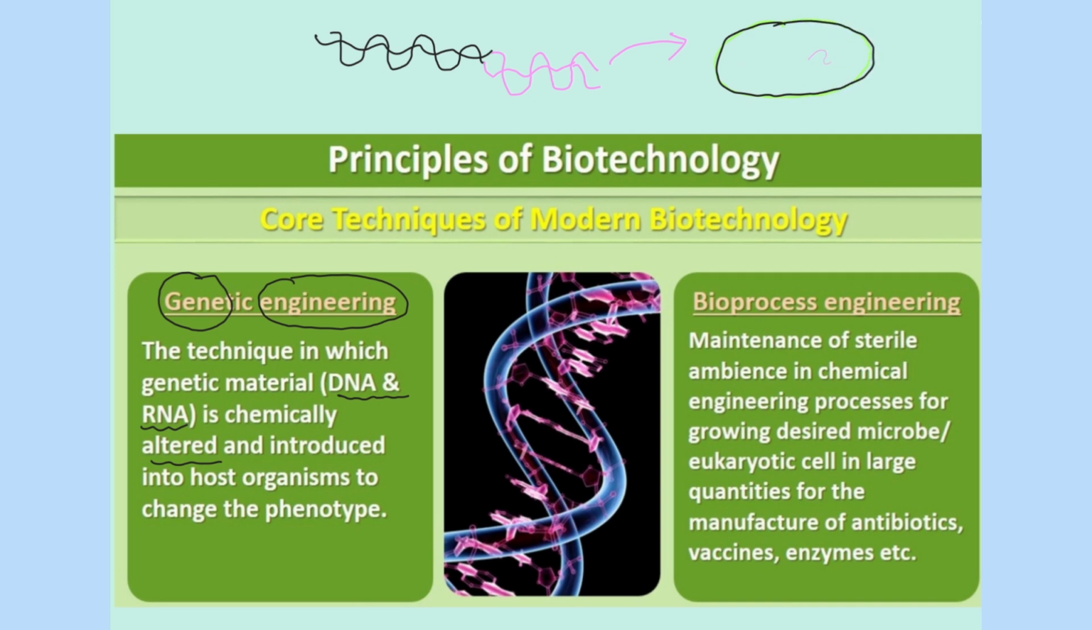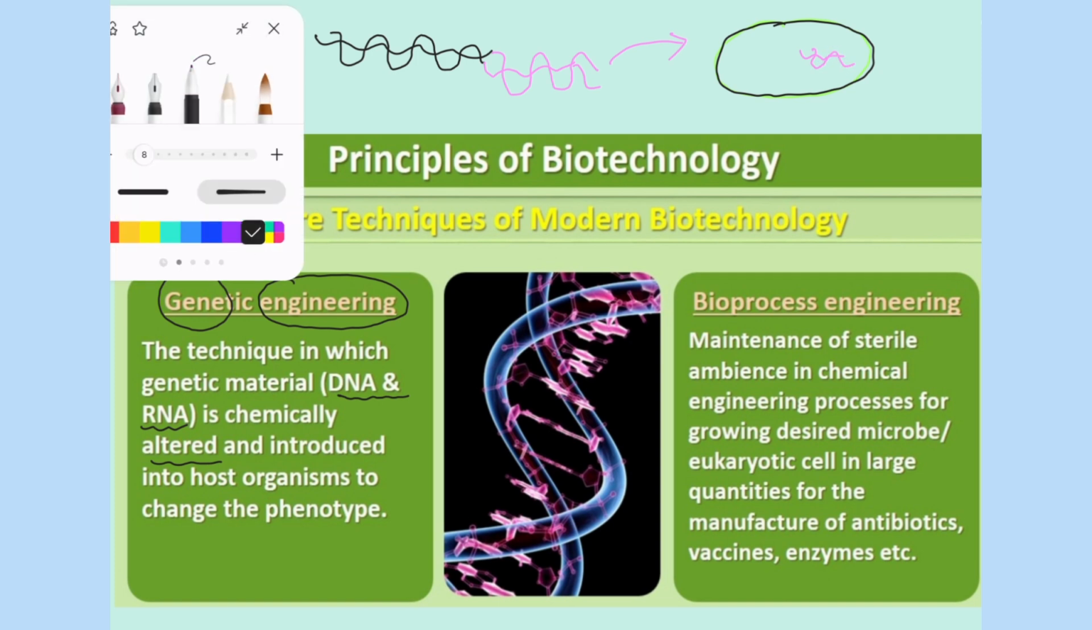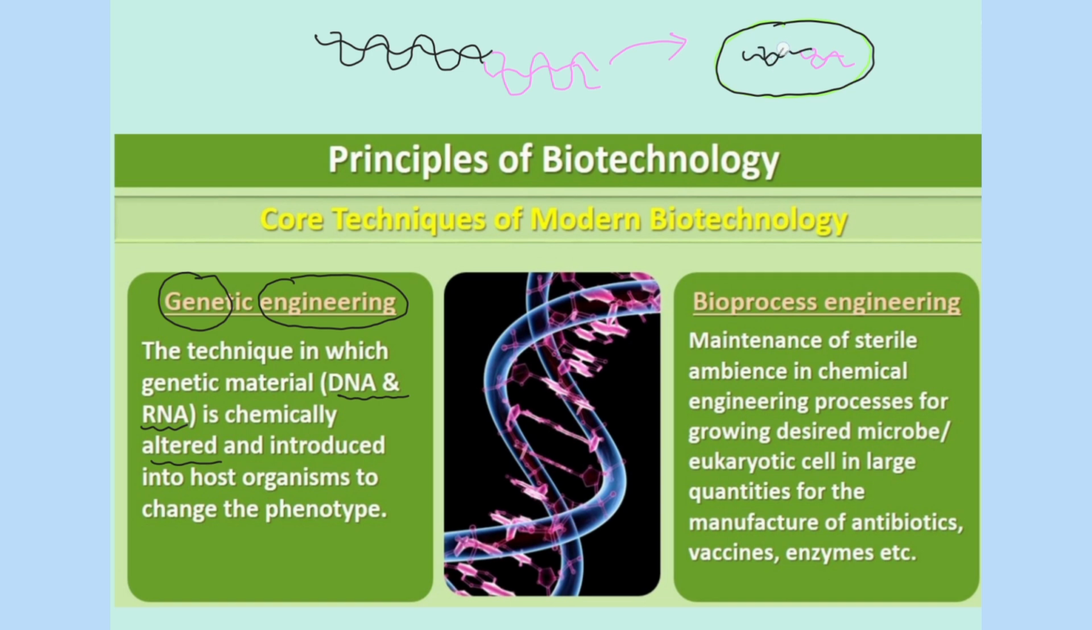This host now carries a gene for insulin as well. It carries its DNA. Now can it start producing insulin? Yes, because its DNA has the insulin coding gene. This insulin I will then extract and use as the insulin hormone. Okay, so let's see the definition.